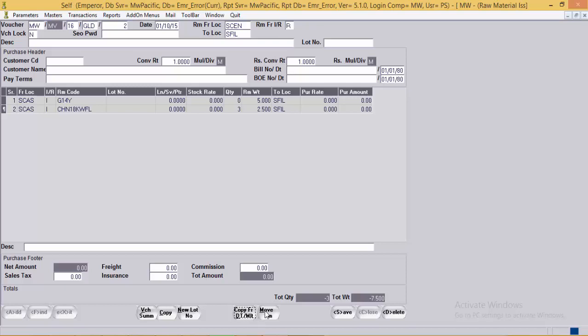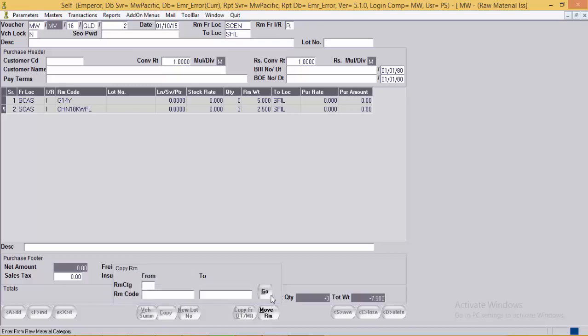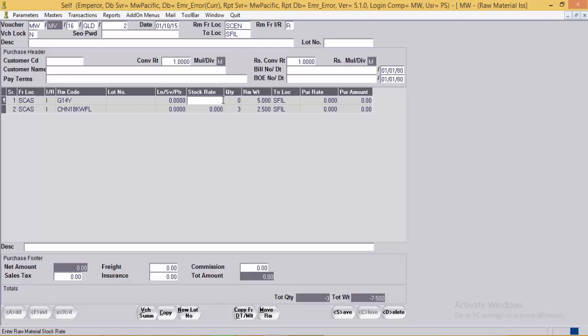After copy from DT and melting, user also has the option to move the RM from stock location mentioned in the header to the stock location mentioned in the to location of the header of the voucher. User need to specify the RM category and the RM code from to and click on the go button so that the RM will be transferred from the stock of central to the stock of filing location. Here we complete the understanding of movement entry, that is raw material movement.